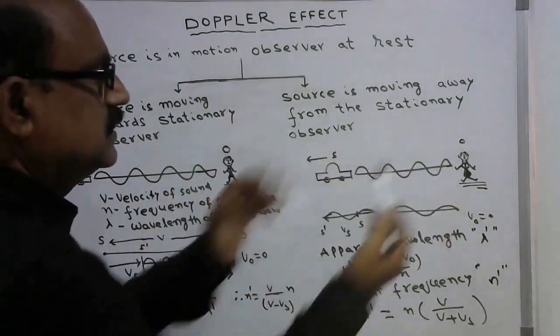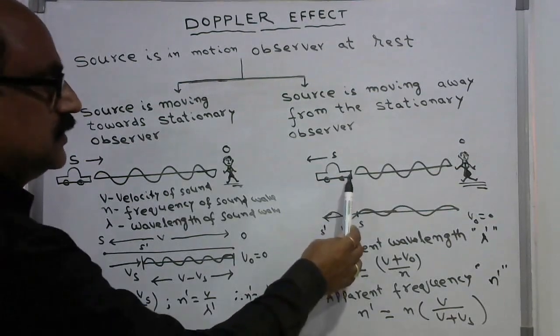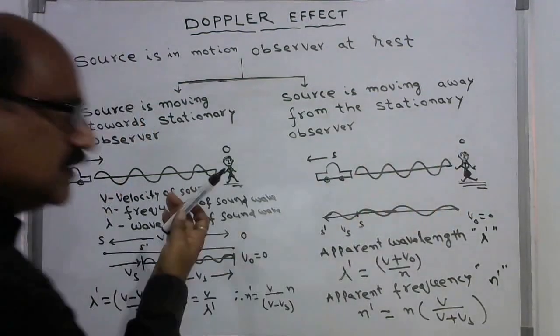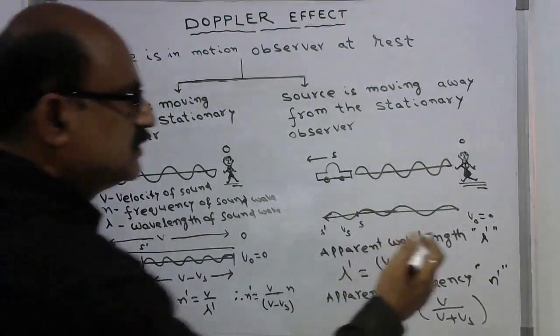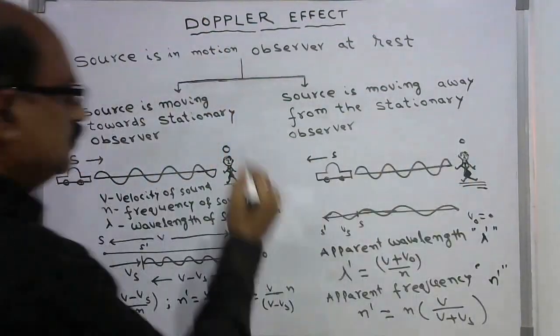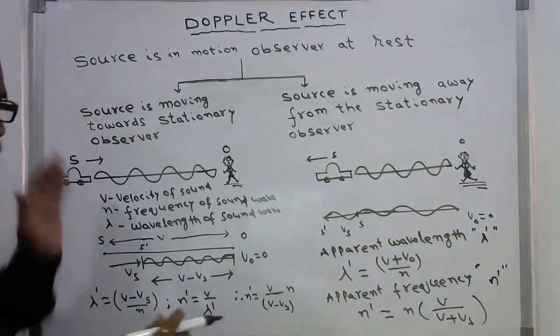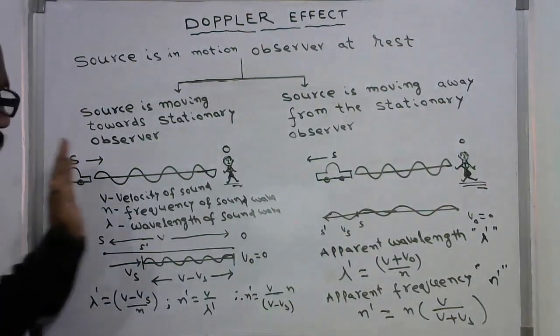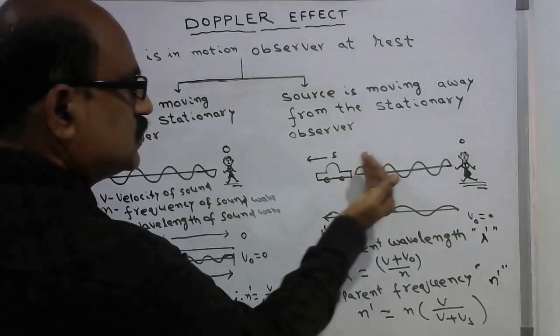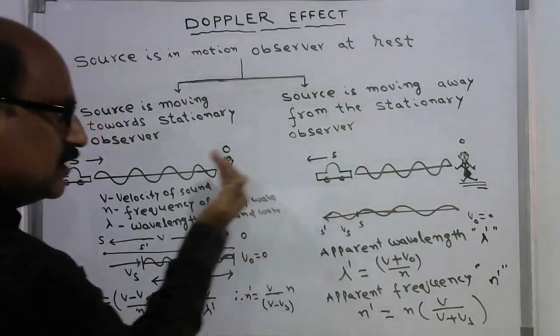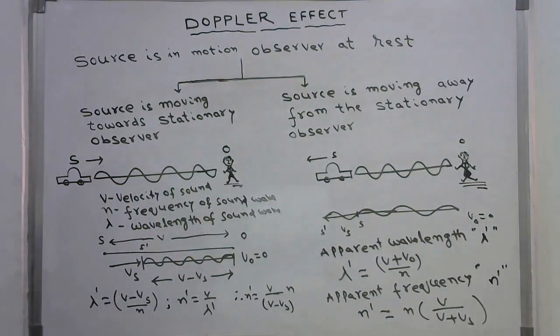In the second case, the source is moving away from the stationary observer. The observer is always at rest in both cases. But in one case, the source is approaching the observer, and in the other, the source is moving away from the observer.